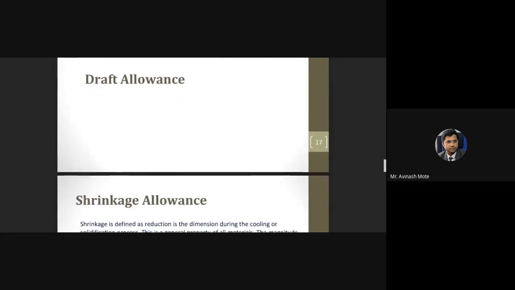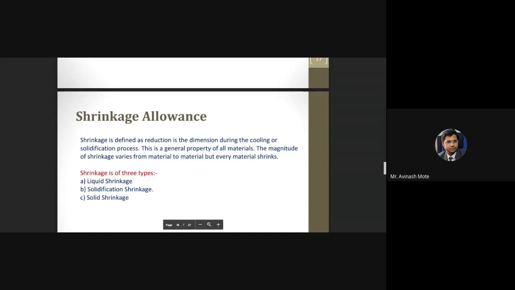Now we'll go first with shrinkage allowance. There is no need to define shrinkage. Shrinkage means there is a volume reduction when the material is cooled. When the material is cooled from high temperature to low temperature, it contracts, because of the bonding and the increase in density. Because of the adhesiveness between the atoms, there is compaction, and compaction results in shrinkage of the material or shrinkage of the component.